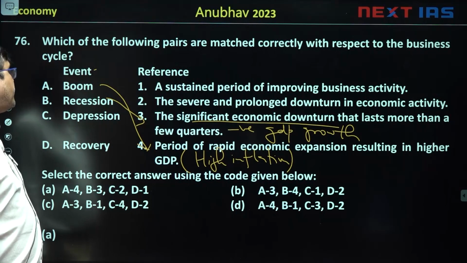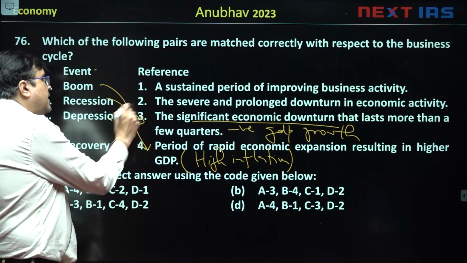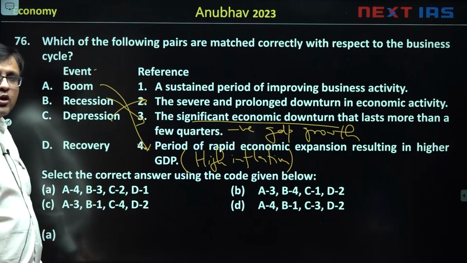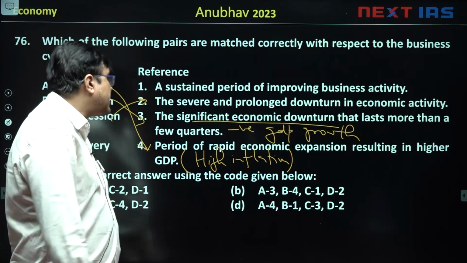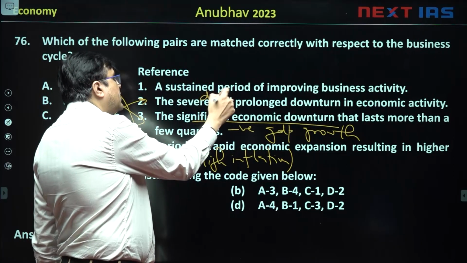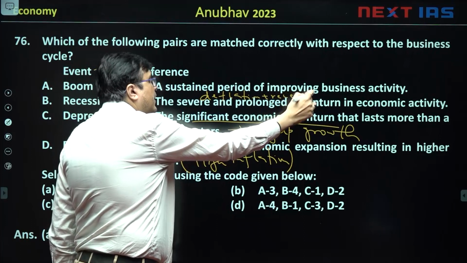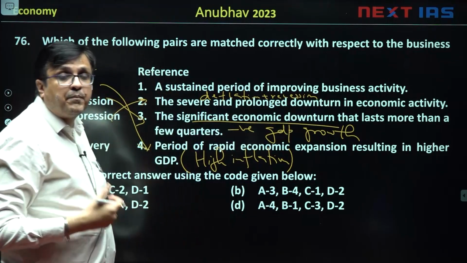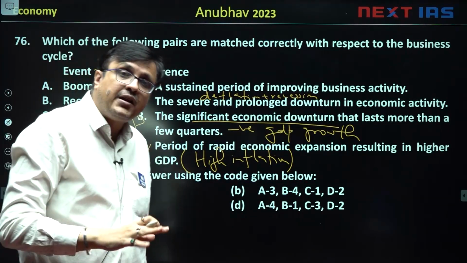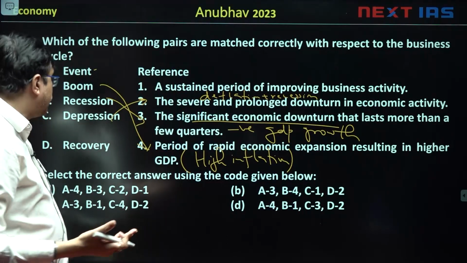And then depression is a severe and prolonged downturn in economic activity. Depression means deflation plus recession. जब सारे sentiments negative हो रहे हो, so deflation plus recession, there is a severe economic downturn that we see in the system.